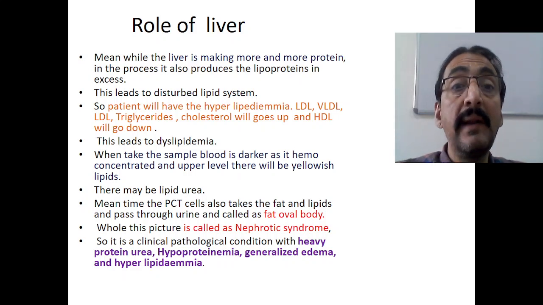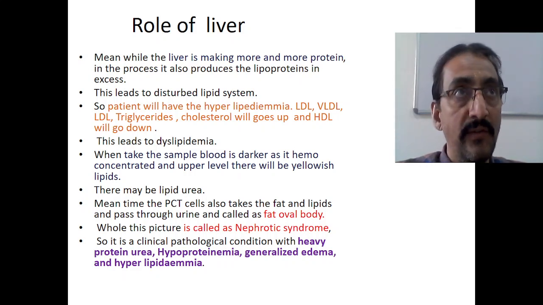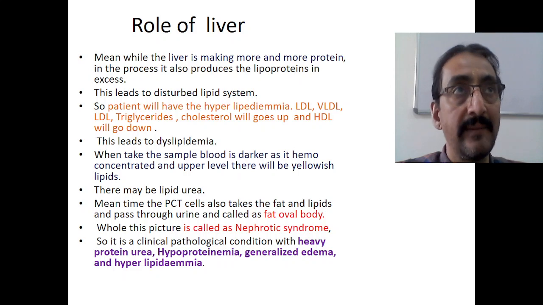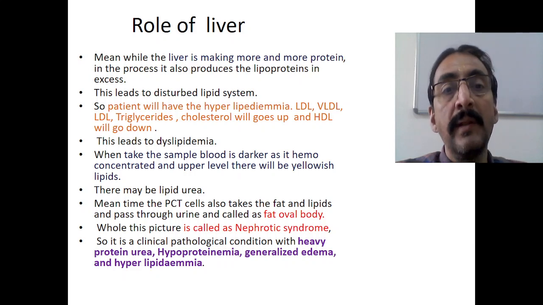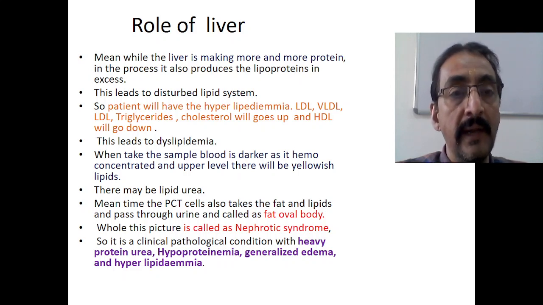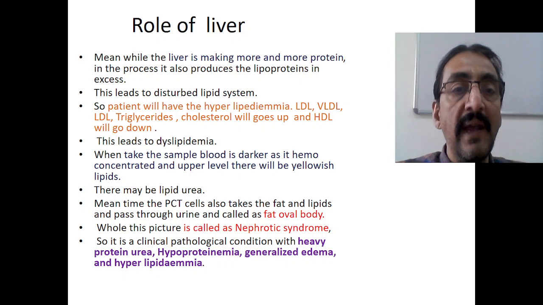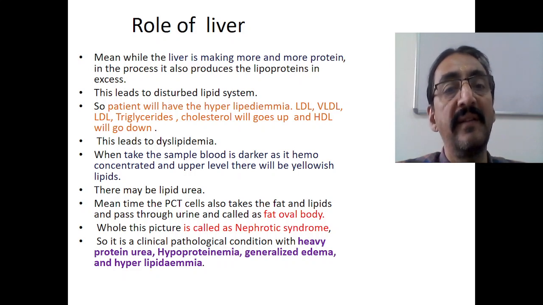Meanwhile, the liver is making more and more proteins to compensate for the protein loss. In the process, it also produces lipoproteins in excess. So in the process of producing more and more protein, it also produces more and more lipoproteins, and the production of these lipoproteins leads to a disturbed lipid system.